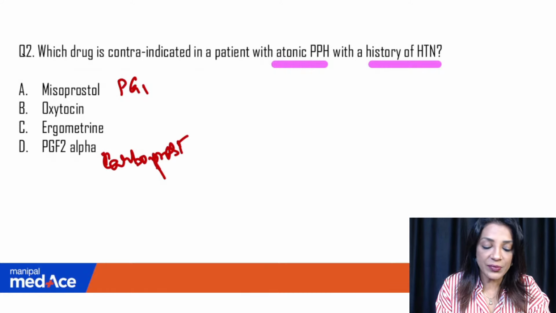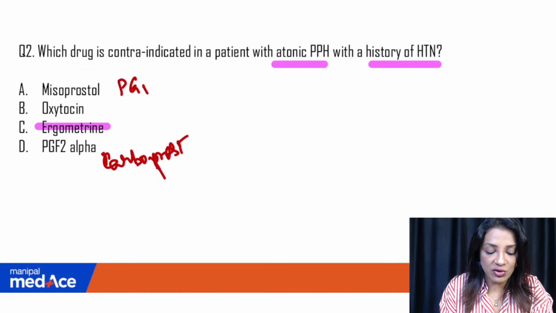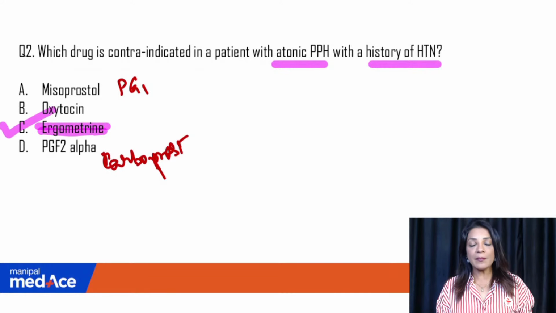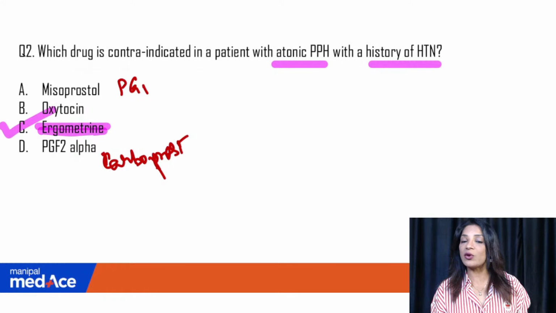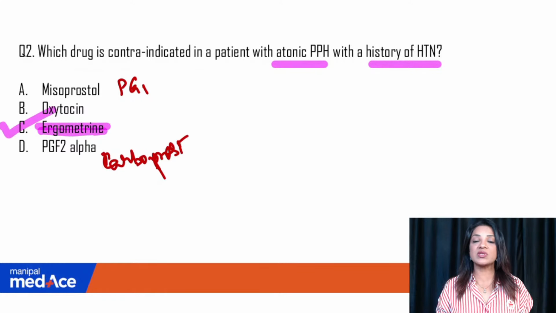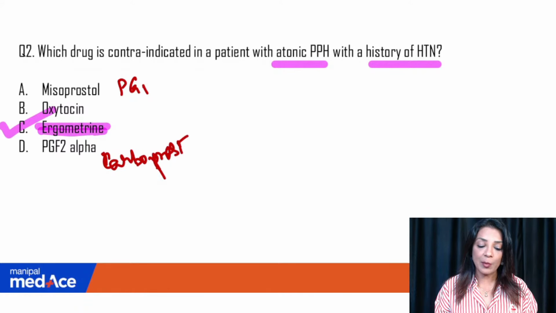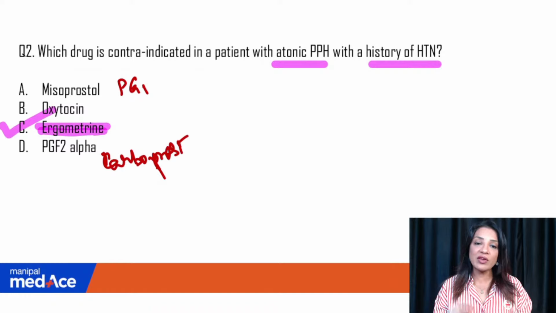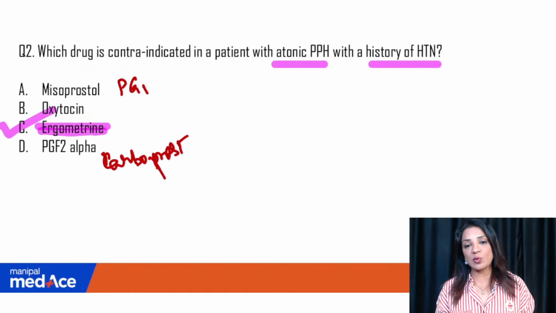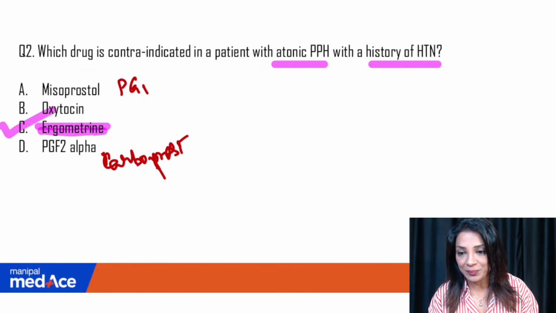So what is the answer? The answer is definitely ergometrine. This is the answer. Now, some students were getting confused. They asked me, why not PGF2 alpha? Why not carboprost? Because it is also given with caution in patients who have high blood pressure in PIH. But no, it is not carboprost. The answer is ergometrine because it is very, very responsible, highly responsible for rise in blood pressure.